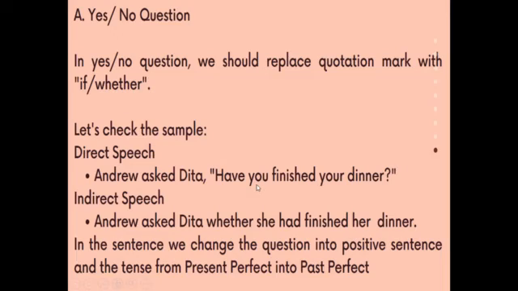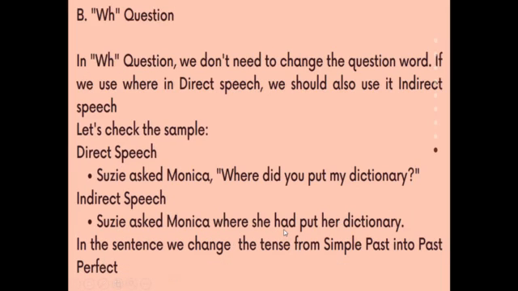So you should put the subject before the word had and verb 3. So Andrew asked Dita whether she had finished her dinner. So subject here, had plus verb 3, while in question you have subject, verb 3. So you should make it into the positive. Andrew asked Dita whether she had finished her dinner.